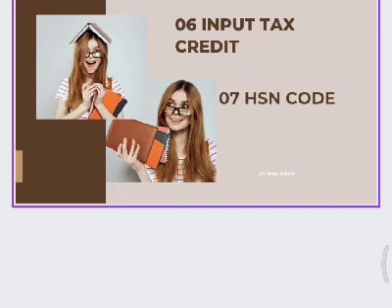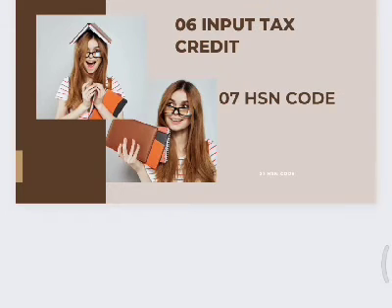Availability of input tax credit for the integrated supply also. We can say it as ITC. So ITC of CGST is allowed for payment of CGST and IGST in that order, and ITC of SGST is allowed for payment of SGST and then UTGST also.